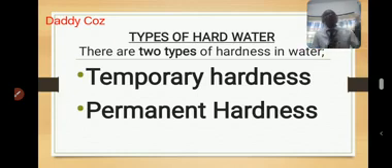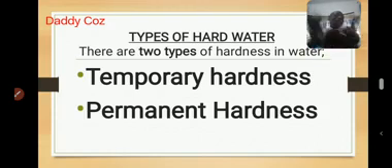We have categorized water into two based on the nature of the compound that brings in the hardness. Remember that calcium ions and magnesium ions are the major ions that cause hardness of water.